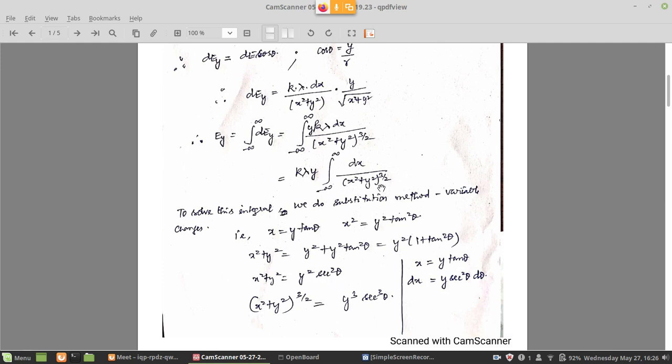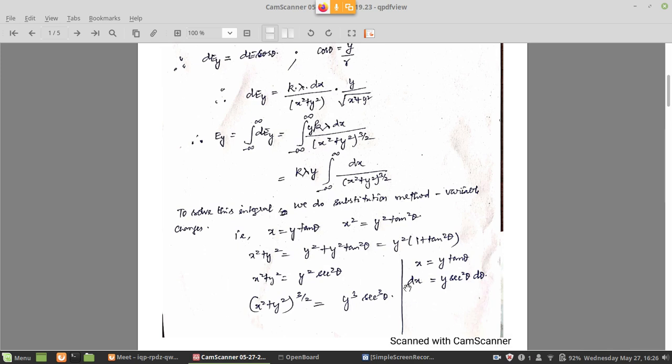But in the denominator, power 3 by 2 is there, so you have to apply 3 by 2 to that. So y square power 3 by 2 becomes y cube. Secant square theta power 3 by 2 becomes secant cube theta. And in the numerator, there is a dx, so you want to find out what dx is. You assumed x to be y tan theta, so if you differentiate x with respect to theta, dx by d theta is y secant square theta, since y is a constant. So dx alone will be equal to y secant square theta d theta.